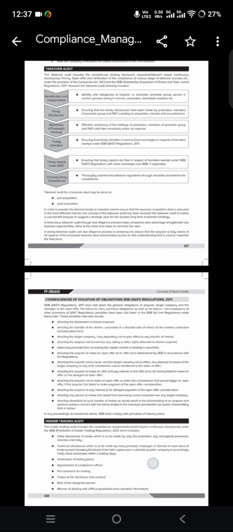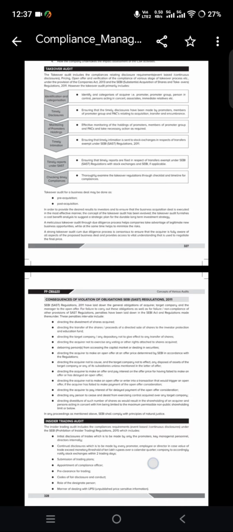Next, consequences of the violation of obligations of SEBI SAST Regulation 2011. These penalties include: first, directing the divestment of the shares acquired by the acquirer company, directing the transfer of the shares or proceeds, directing the target company and or any depository to not give effect to any transfer of the shares, directing the acquirer not to exercise any votings, debarring persons from accessing the capital market, acquirer to make an open offer, directing the acquirer not to cause and the target company not to effect any disposal of the